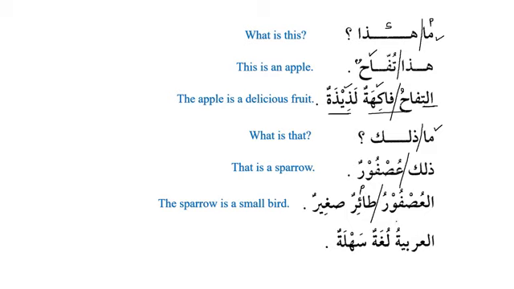Then we have al-arabiyatu lughatun sahlatun. The Arabic is an easy language. So lughatun, as we know, is mawsuf and sahlatun is sifa. And this is noun and this is adjective. Now, why do we have lughatun sahlatun? Because we know al-arabiyatu is feminine and this is subject, and lughatun is predicate. And we know that subject and predicate are equal in gender. Similarly, mawsuf is feminine, and that's why the sifa is also feminine. Lughatun sahlatun.